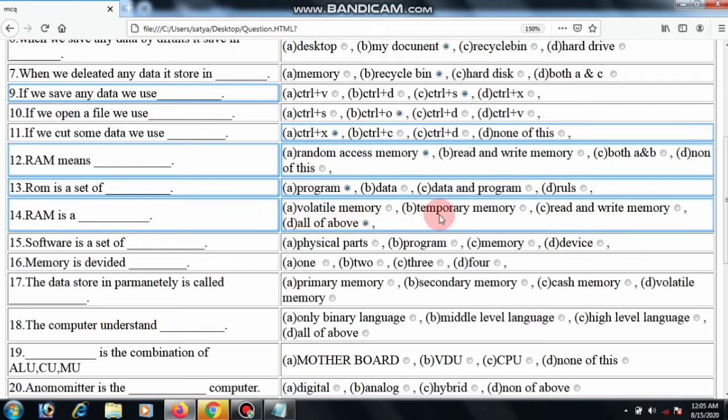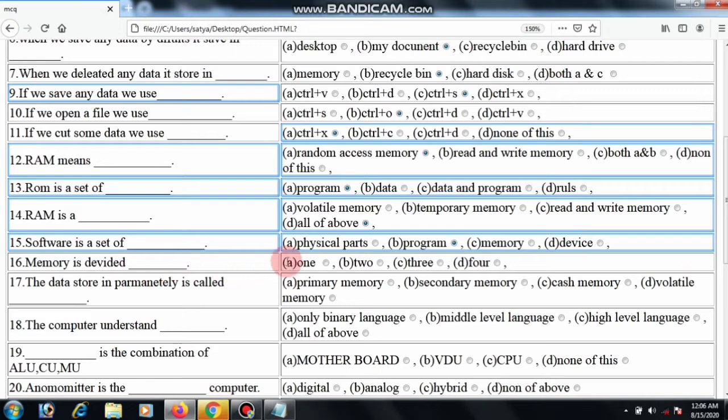So the answer is all of above. Software is a physical part, program, memory, device. Software is a set of programs.